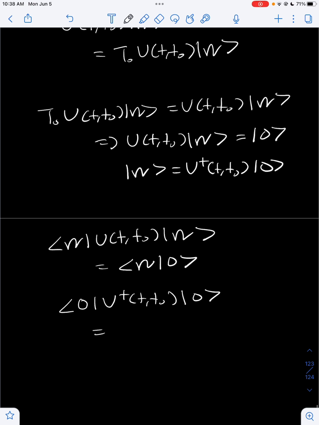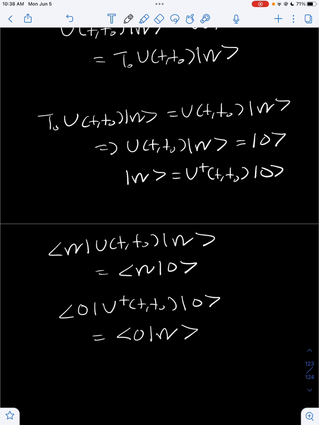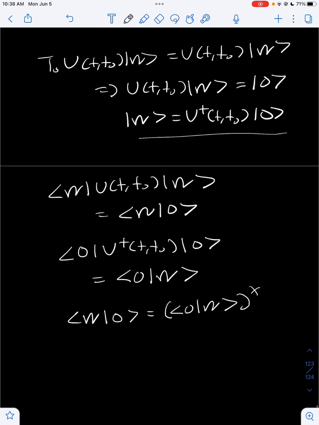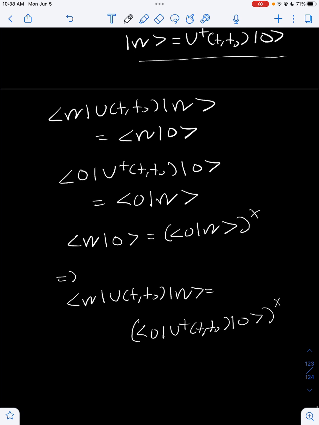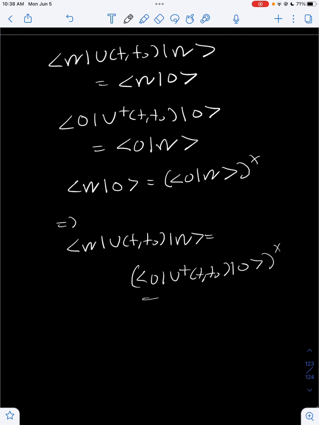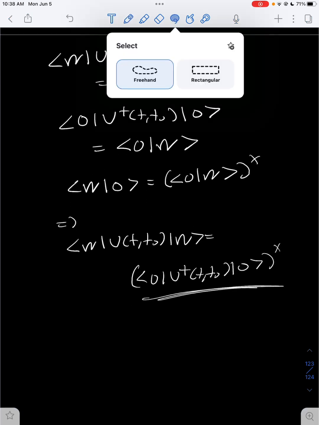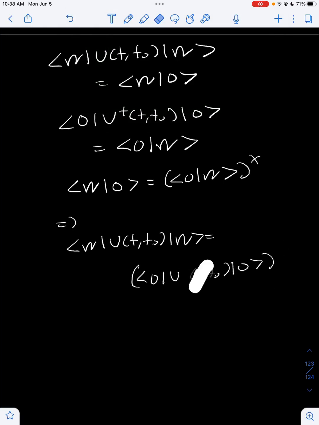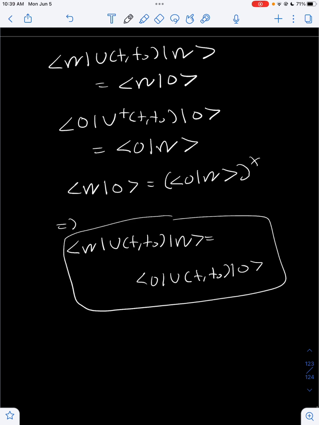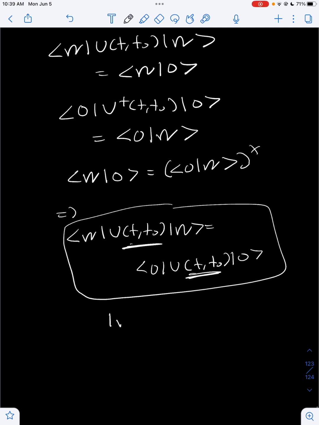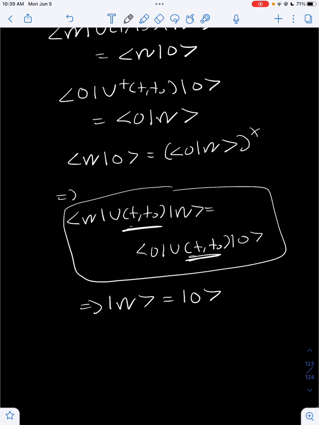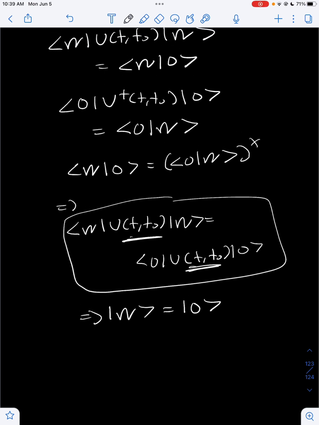We know that this inner product is going to be equal to the vacuum state acting on the interacting vacuum state because of this right over here, which implies that this whole thing conjugated is just going to be U of T naught. And since we have the same thing here, and these are equal, this implies that the interacting vacuum state equals the free vacuum state.